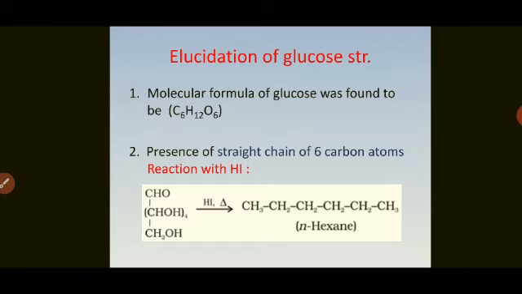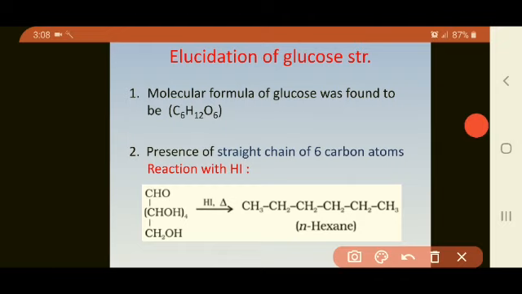Presence of straight chain of 6 carbon atoms. See, glucose contains 6 carbon atoms, but how they are present? They are present in straight chain. So this can be proved by using the reaction with HI. Now, this is the formula of glucose. CHO, CHOH 4 times, then CH2OH.